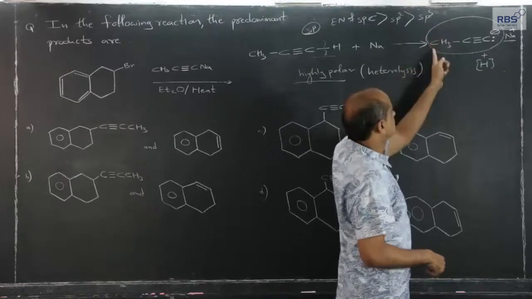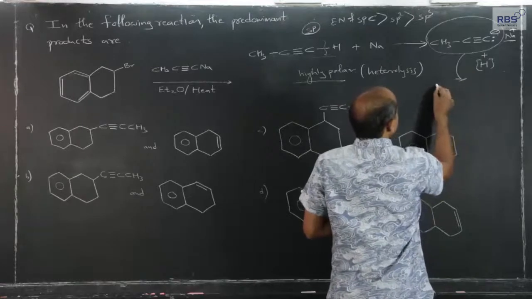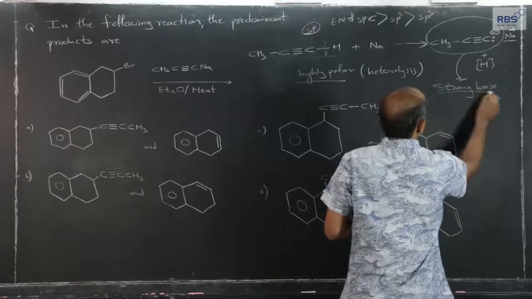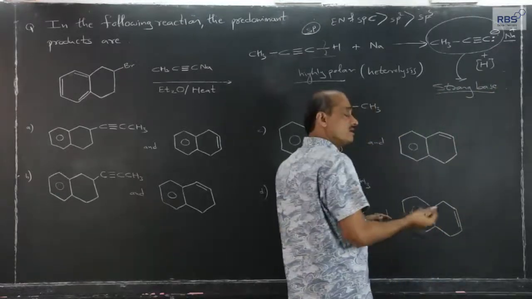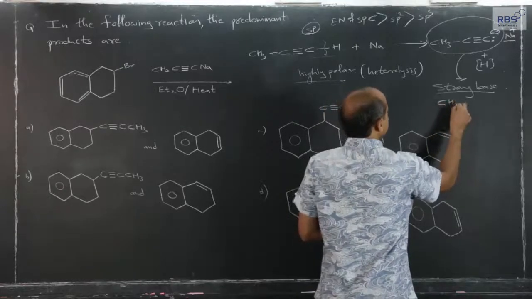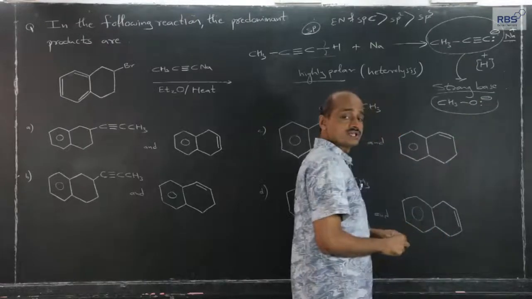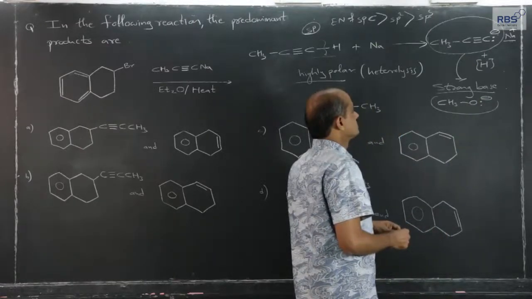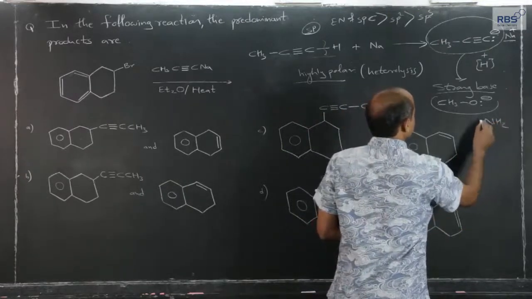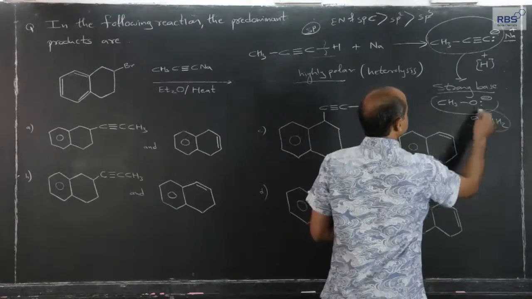Acetylide, methyl acetylide, this ion is called as. This is a very, very strong base. It is strong, it is stronger than alkoxide like methoxide. It is very close to NH2 minus ion, lone pair, and NH2 minus ion.